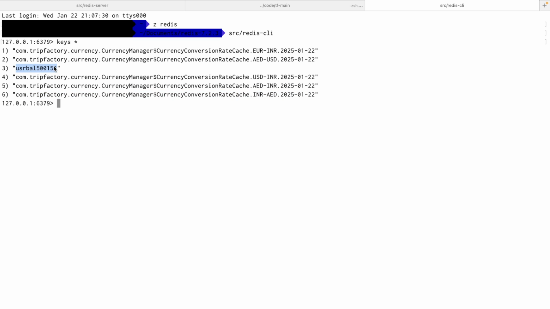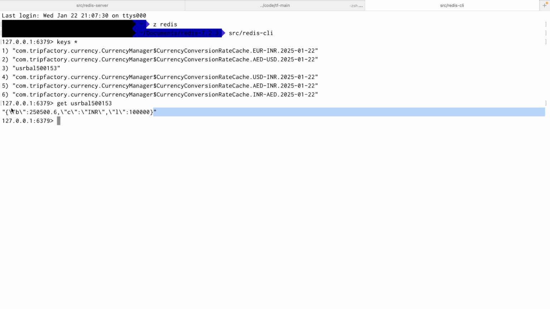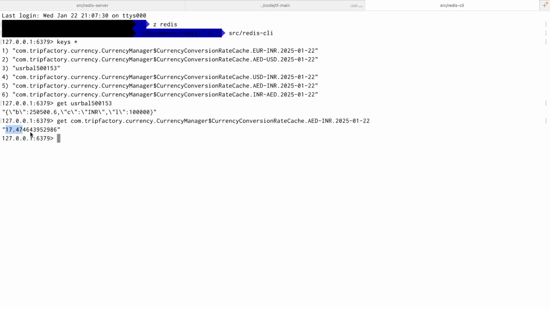See, this is a key, right? I want to get the data which they have saved with this key. So this is the data, this is a JSON. Alright, so this must be some product ID. Okay, this is the amount in INR. Currency is INR. L, I don't know what it is. B can be the total amount, something. So this was the key and this is the value, right? And this is some currency conversion rate, and this is the key again, and I can get the value, something. This is some percentage of AED and INR, right?